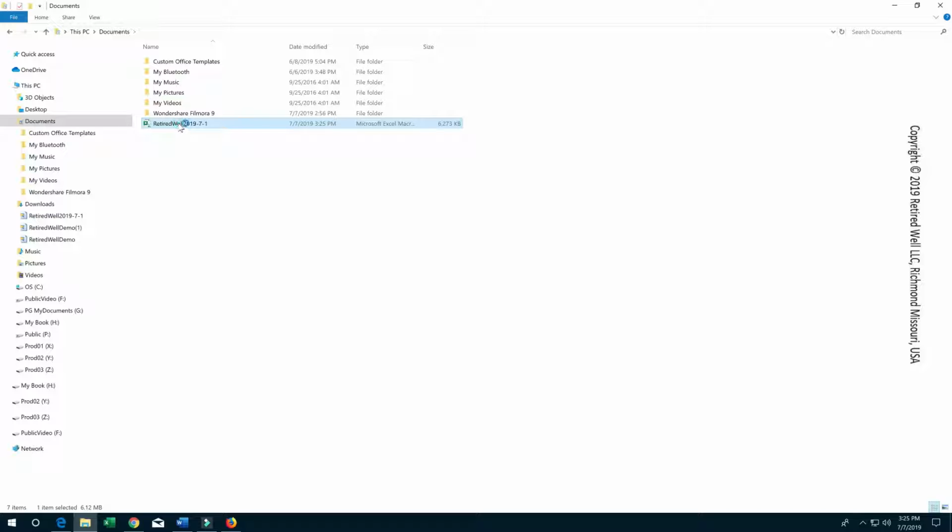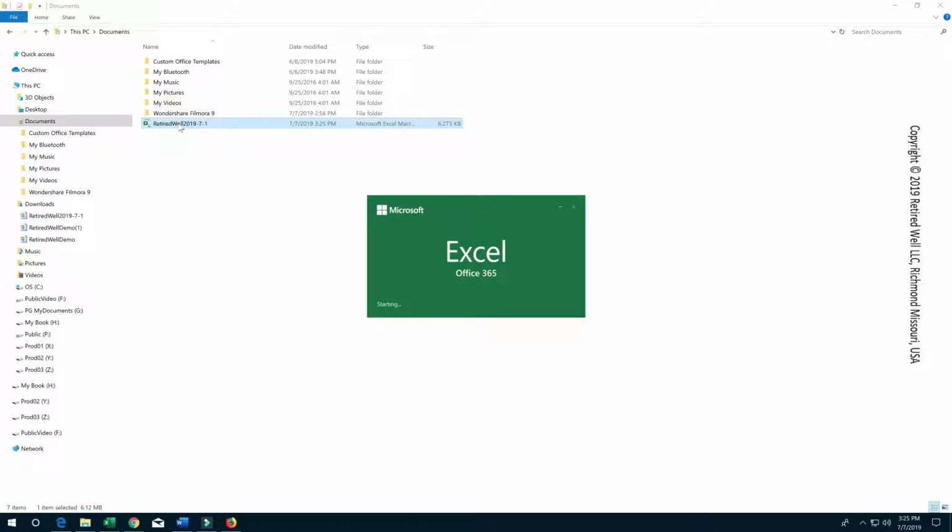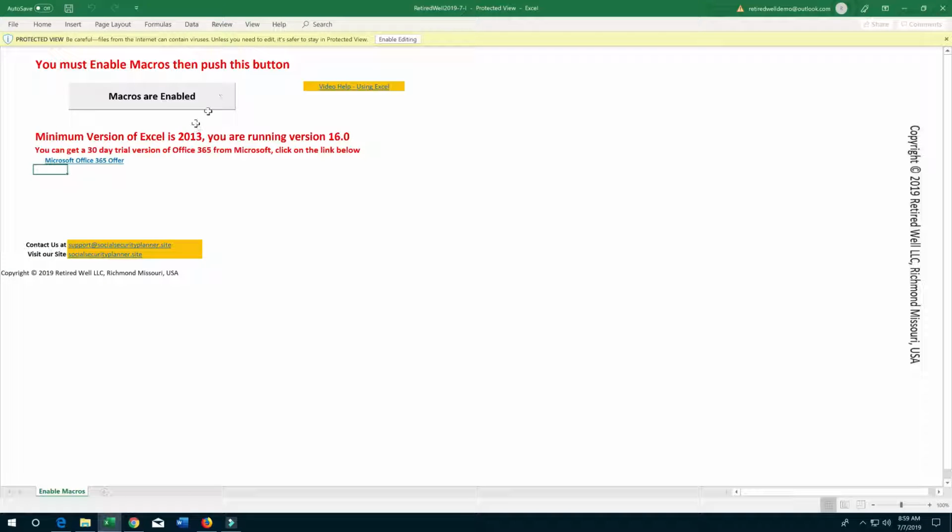When the tool opens, there will be two possible warning messages. First is Protected View. Be careful, files from the internet can contain viruses. Unless you need to edit, it is safer to stay in Protected View. To enable editing, click on the Enable Editing button.